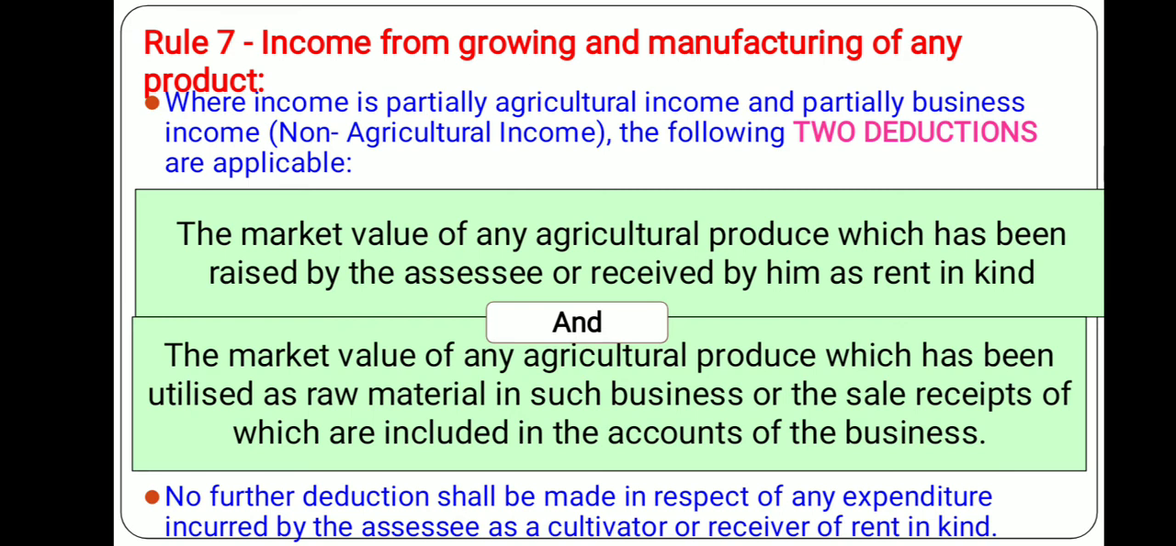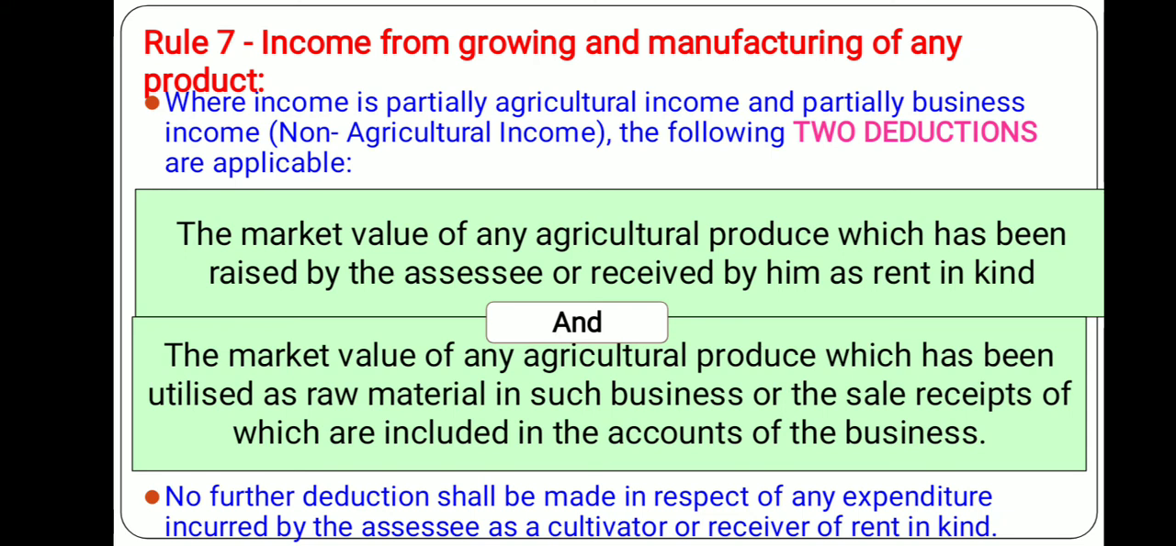So where the income is partly agricultural income and partly business income or non-agricultural income, the following two deductions are applicable. Now we can deduct these two values from the total revenue, then accordingly we can calculate the agricultural income. Now what are the two deductions applicable?